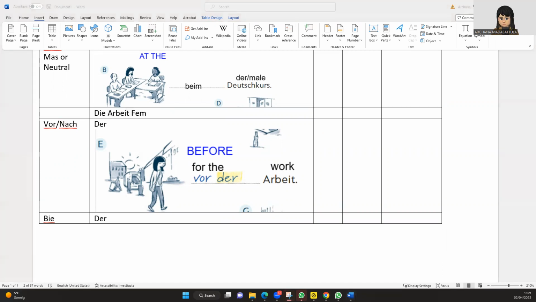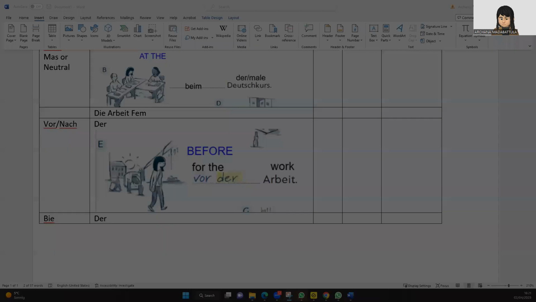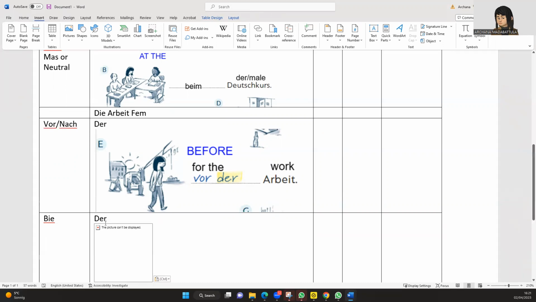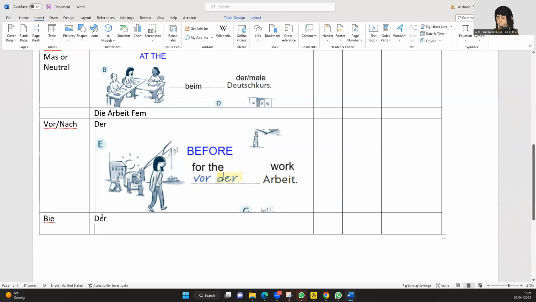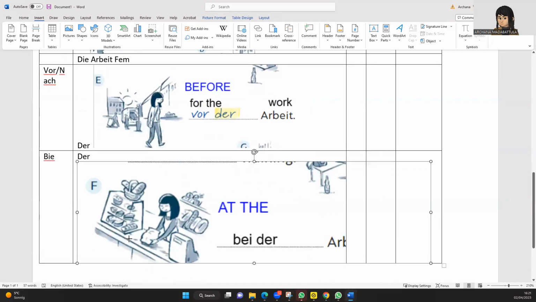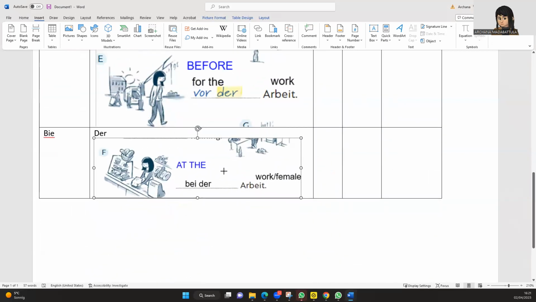So here it is. Talking about now she is at the Arbeit. Again, my picture is not displayed. Give me a moment. There you go. Now, Archana is at the work.